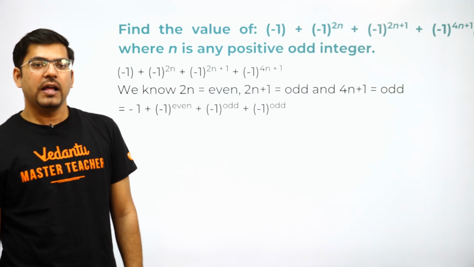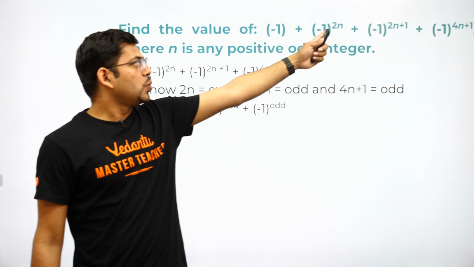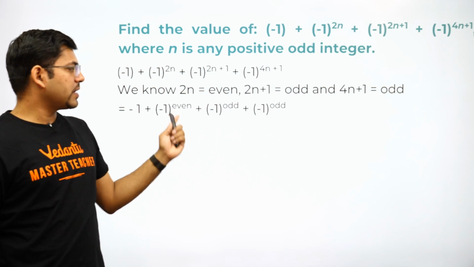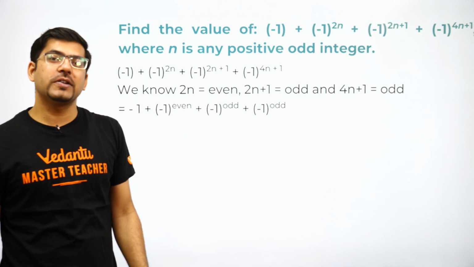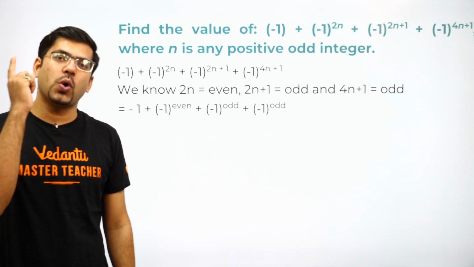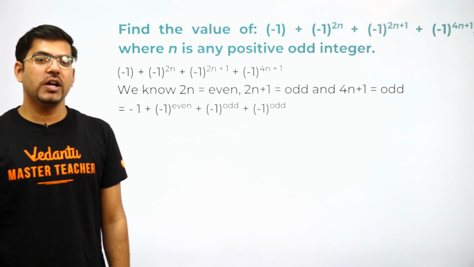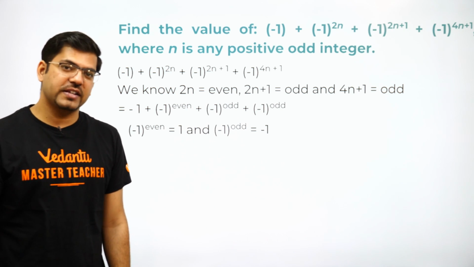Now in the next step, this -1 to the power 2n is even, so I have written -1 raised to power even. Why have I written this? Because you all must be knowing that negative raised to power any even number is always positive. So you will write it even in the examination, it's completely fine.